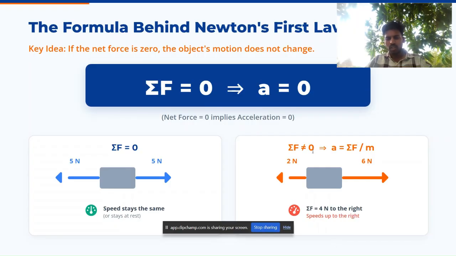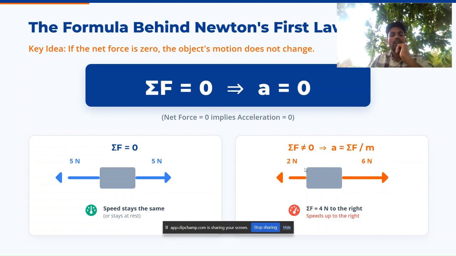Here the force applied on this object is less in this direction, right? Here the force is 2 newtons and here it is 6 newtons. The object, obviously, will move in this direction, right? The sum of the forces will be 6 plus minus 2 newtons.